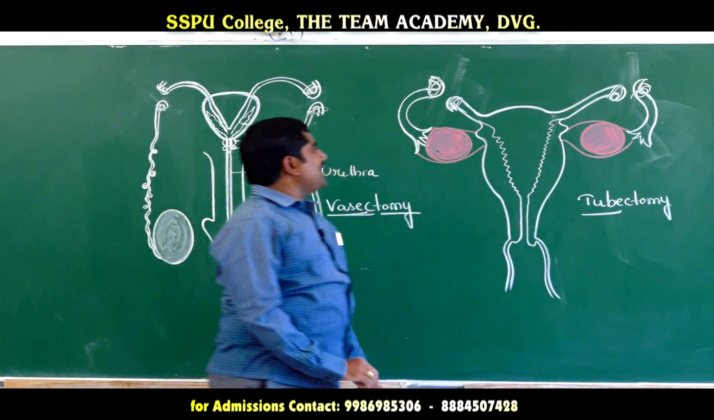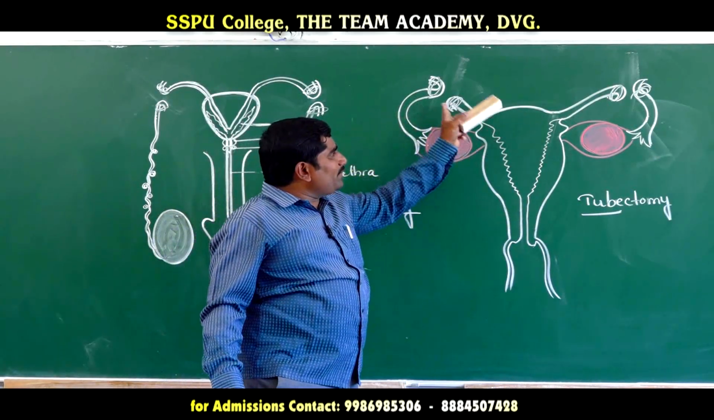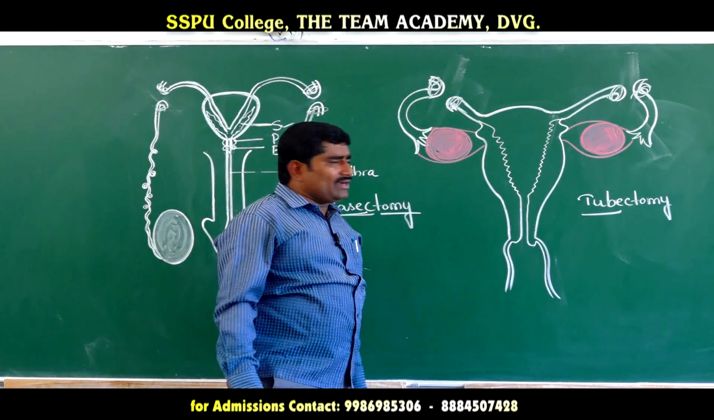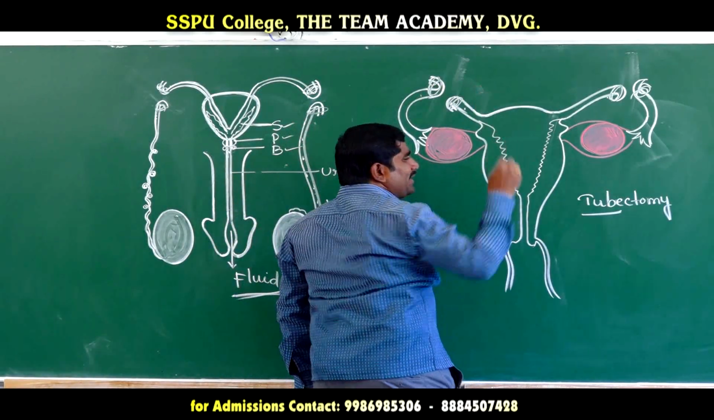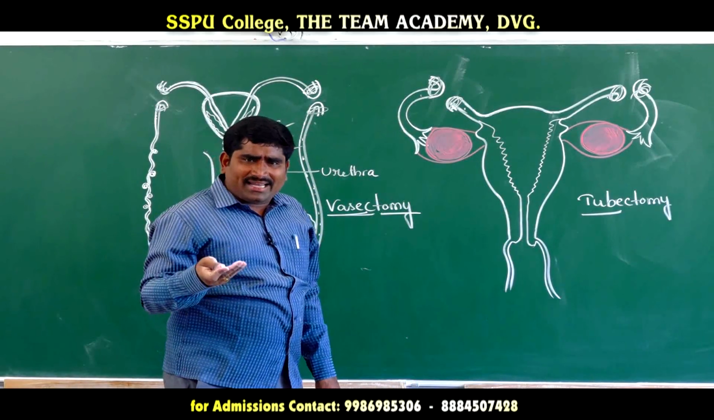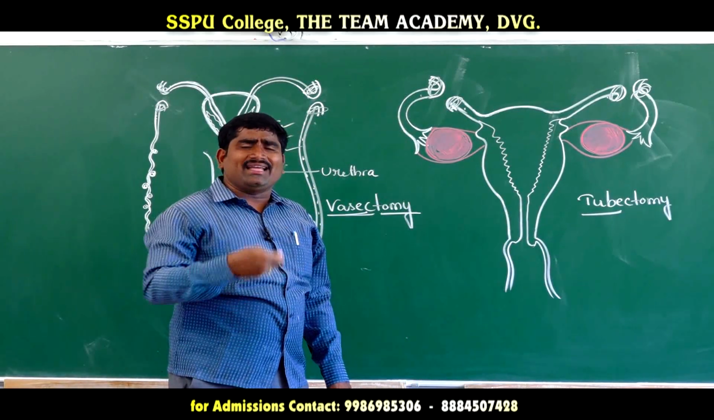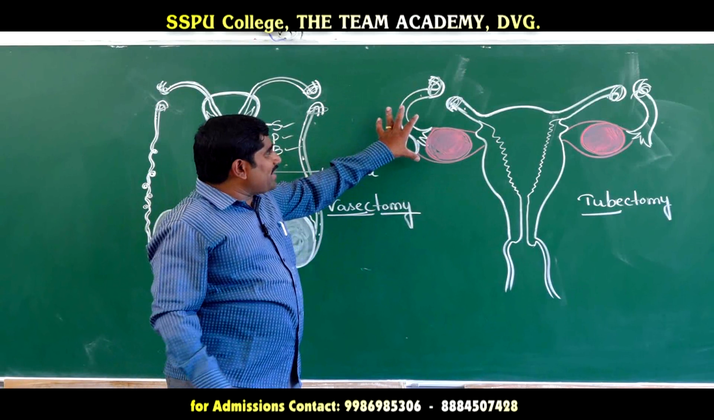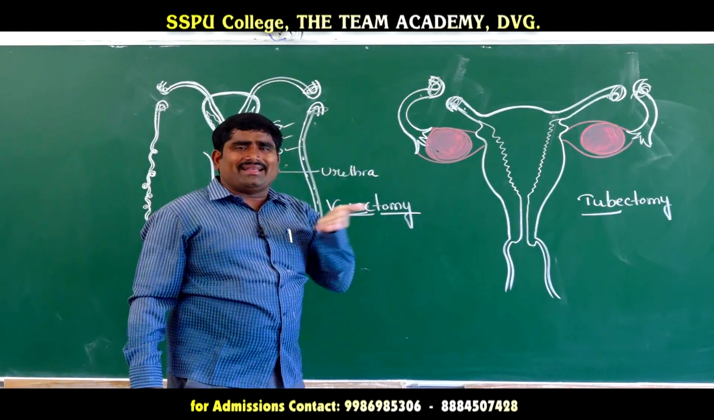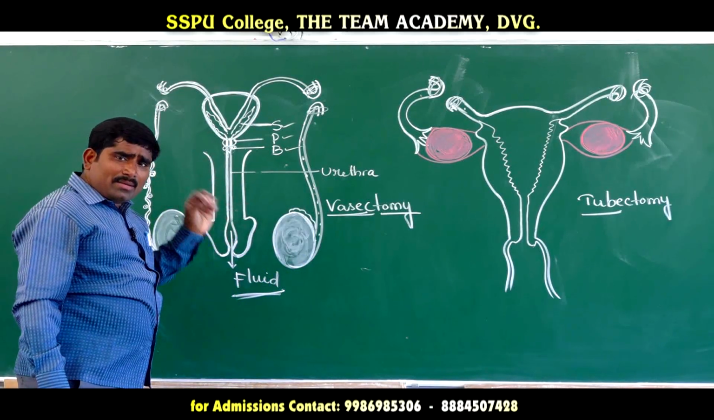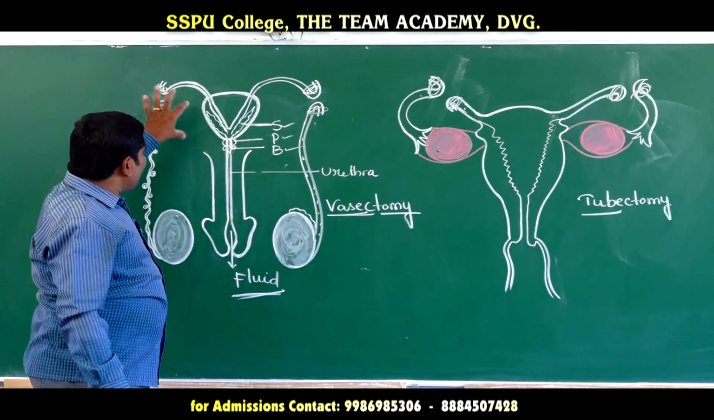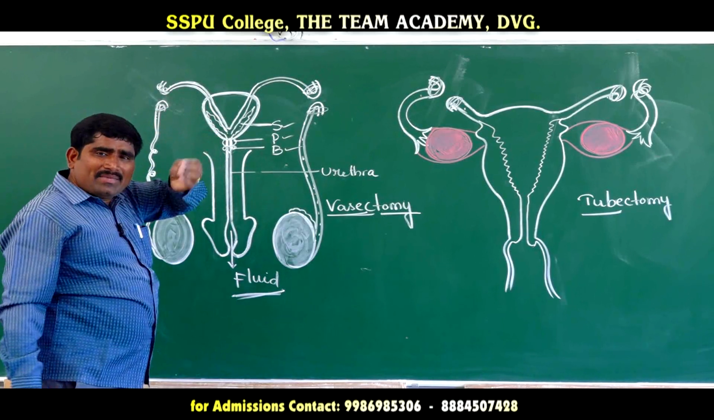Some part of the tube is removed and both ends will be tied separately. This is called what? Tubectomy. In tubectomy, some part of the tube is removed by making a small incision in the abdomen cavity. For females, in the family planning operation, they make the cut in the abdomen. But in the case of males, in the family planning operation, they make some incision in the scrotum.